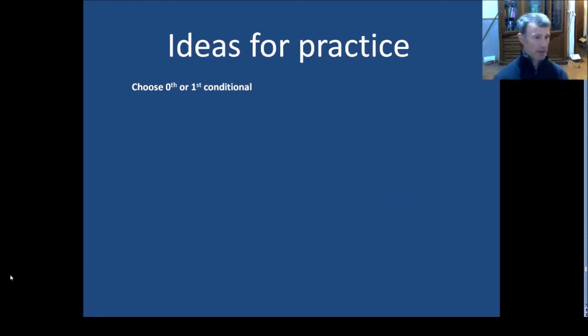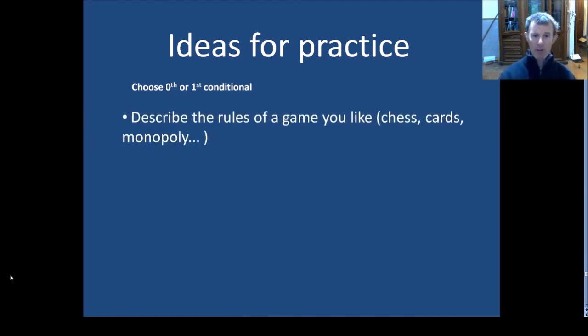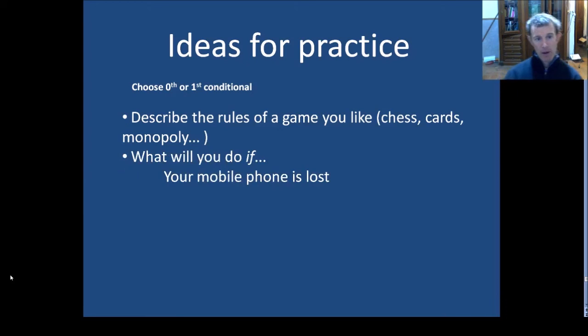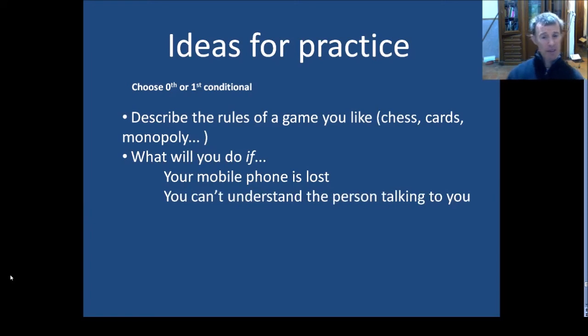So here's some ideas for practice at home. Choose the zeroth or the first conditional to do the following. Describe the rules of a game you like. It could be chess, cards, Monopoly, whatever. Would you use the zeroth or the first conditional? What will you do if your mobile phone is lost? That might happen in the future. What will you do? You can't understand the person talking to you. Maybe it's happening now. Maybe it will happen in the future. What will you do? You drink too much wine.